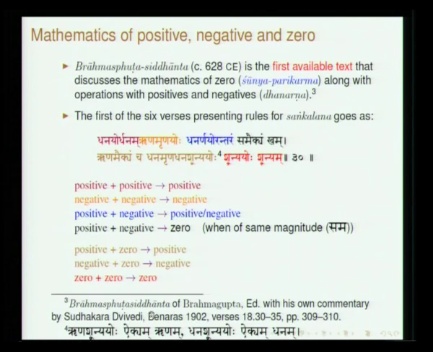Fine. Now, I move on to the second section of this Kutakara, wherein he discusses the Sankalana. So, Sankalana, Vyavakalana, Gunana, Harana. These are the 4 fundamental operations. Sankalana is addition, Vyavakalana is subtraction, Gunana is multiplication, and Harana is division. So, when we have quantities which are positive, negative and 0, how do we conduct these 4 basic operations? How do we understand that?